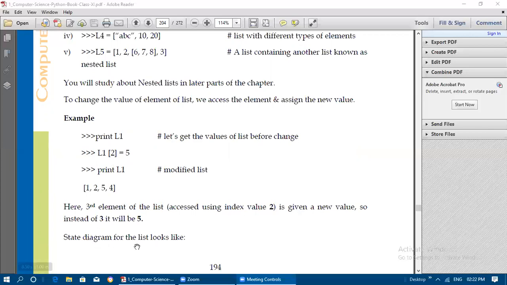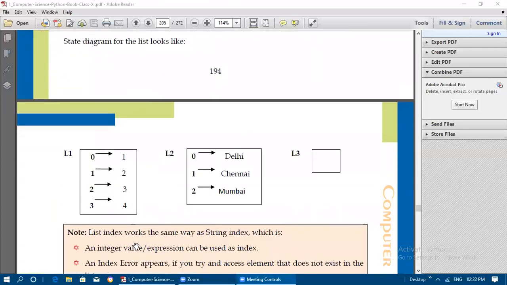So the state diagram for the list looks like the following. The list will have 0th index, first element, that is 1. At the first index we have number 2, that is the second position, the second index will have the third position value, and the third index will have the fourth position value. Like that, in L2, at the 0th index we have Delhi, at the first index we have Chennai, at the second index we have Mumbai, and L3 is empty, so it is not having anything.